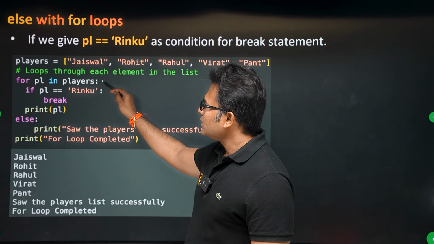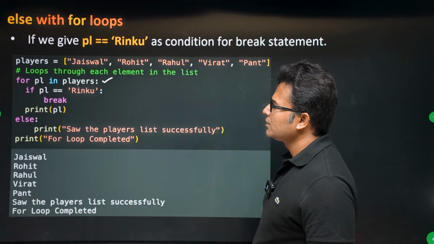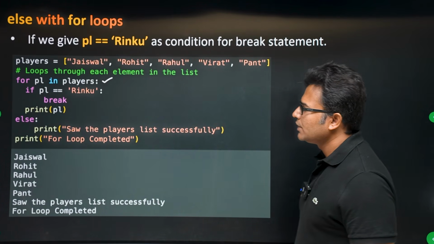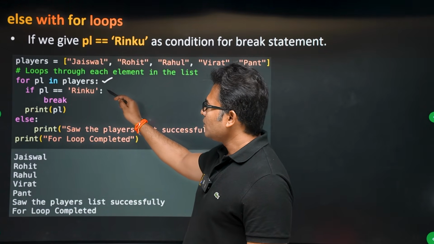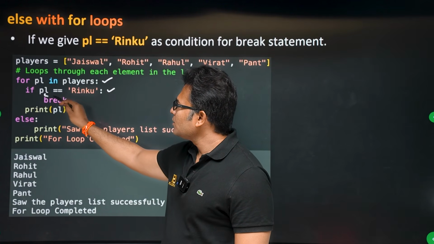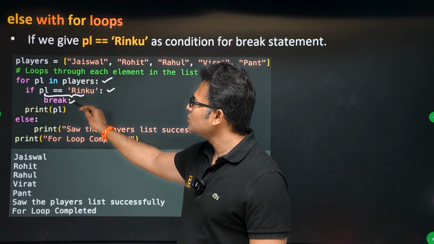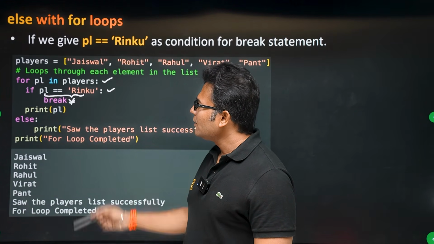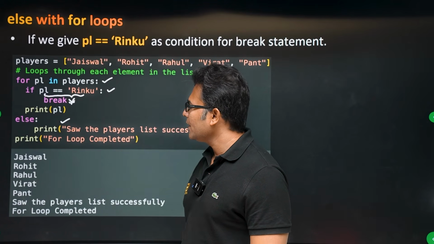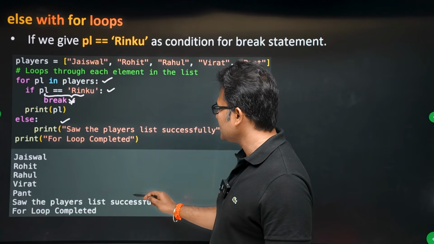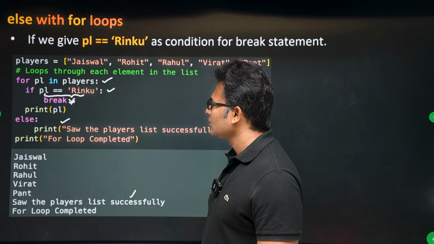Now we are iterating over the list using for. Inside for, there is an if statement. The if statement says that if player equals Rinku, then break, but there is no Rinku, therefore there is no break, so else statement will be executed. The message that the player list was stored successfully will be printed, right?